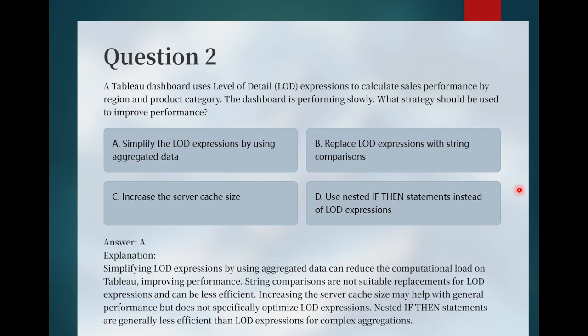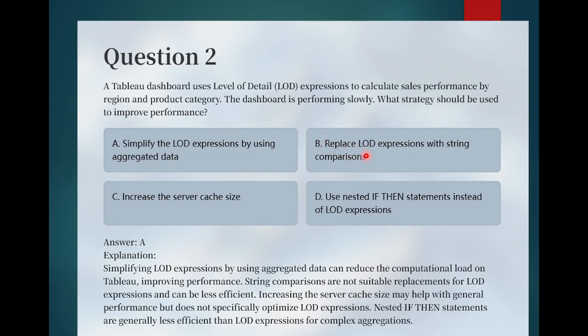Moving to the next question. A Tableau dashboard uses level of detail expressions to calculate sales performance by region and product category. The dashboard is performing slowly. What strategy should be used to improve performance? Here answer is option A. Simplify the LOD expression by using aggregated data. So by using aggregate data, we can surely reduce the computational load on Tableau and improve the performance. So this option is correct.